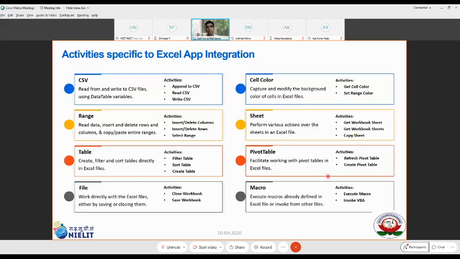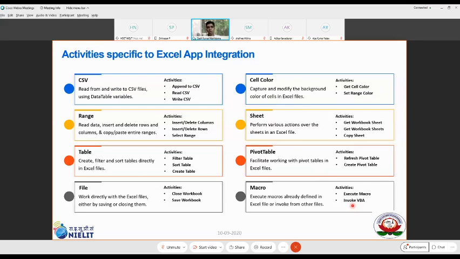Pivots, as you know, are used for reporting, extremely useful, but we don't take up any kind of hands-on on pivots because it is totally a different class altogether. And macros also, yes, it is very easy for us to create VBA scripts for Excel, which looks into the code. And if you want, you can explicitly invoke this macro to get triggered based on some conditions.